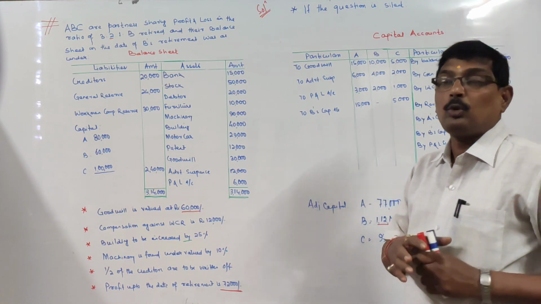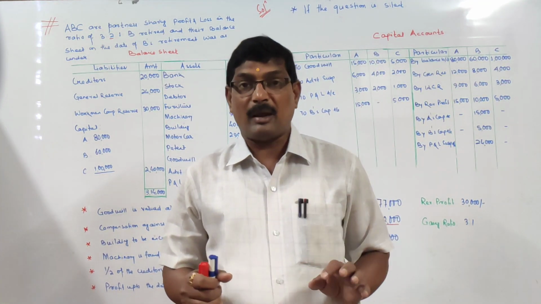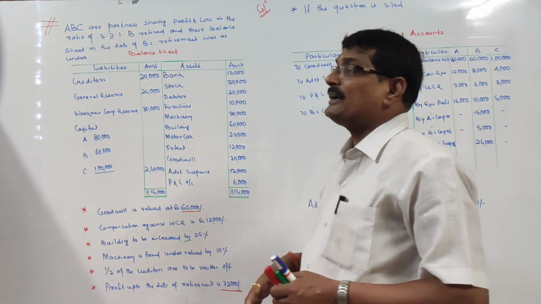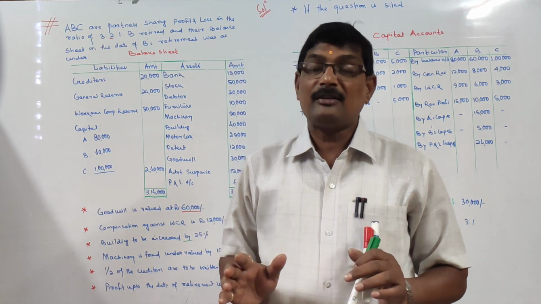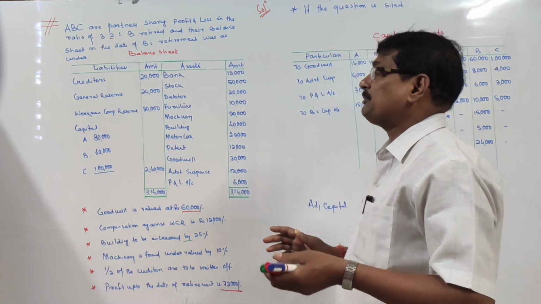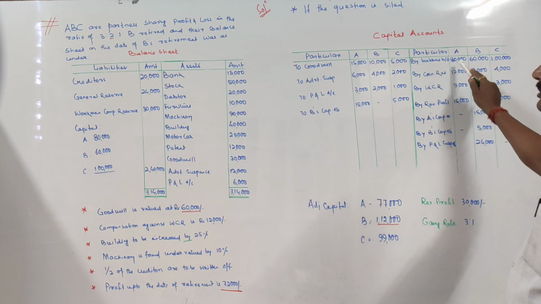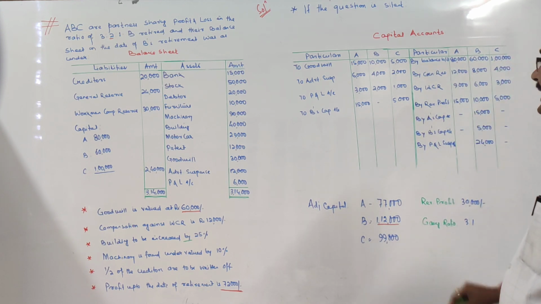Right. So I have told you that different cases are there regarding the preparation and adjustments of capital. Now the first case. Suppose the question is silent, nothing is given about the treatment of capital. At that time what will you do? Simply first prepare the capital account. You just see the opening balance, balance brought down. A's capital was 80,000, B's 60,000 and C's is 1 lakh.